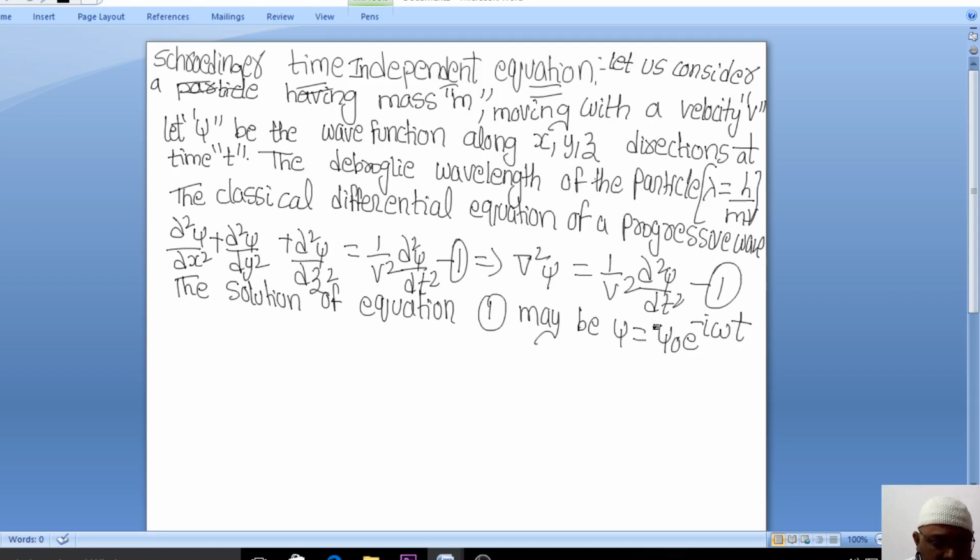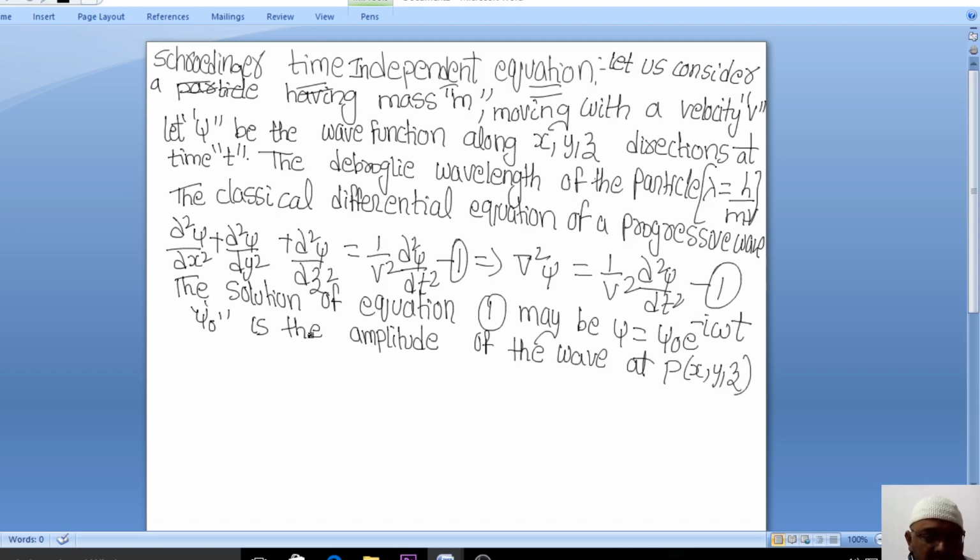So what is psi naught here? What is the meaning of psi naught? This is the amplitude possessed by the particle. Psi naught is the amplitude of the wave, meaning the particle is exhibiting wave nature, the amplitude of the wave at the point P of x, y, z. Let us consider this as equation number 2.